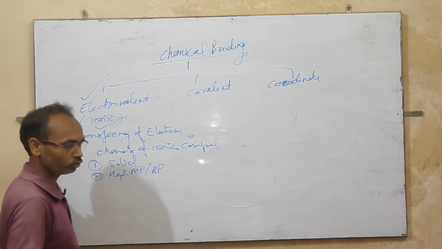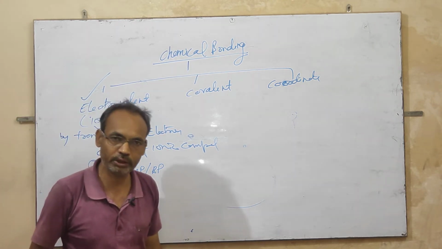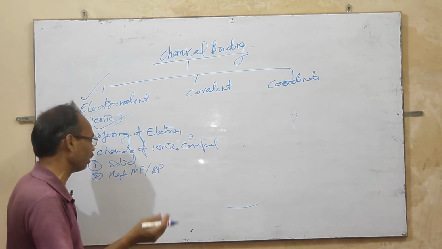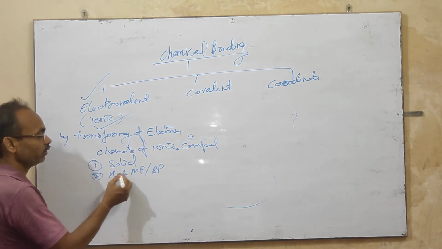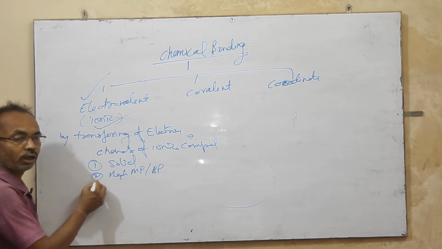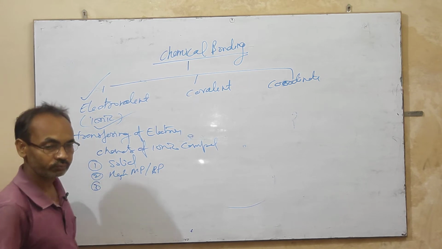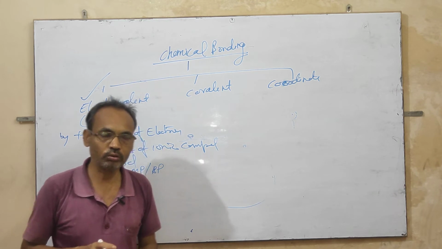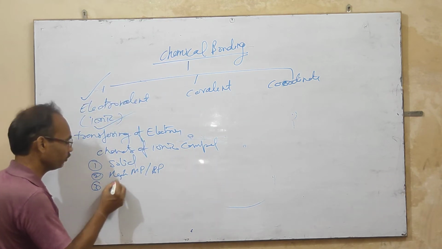The strong electrostatic force cannot be easily broken, so an extra amount of energy is required to break the bond, hence high melting and boiling points.